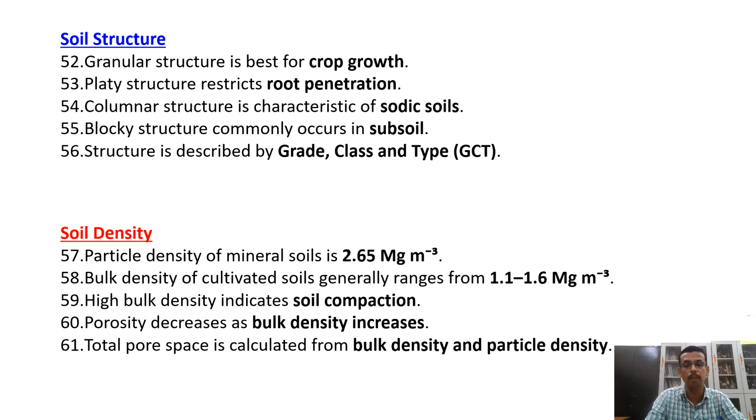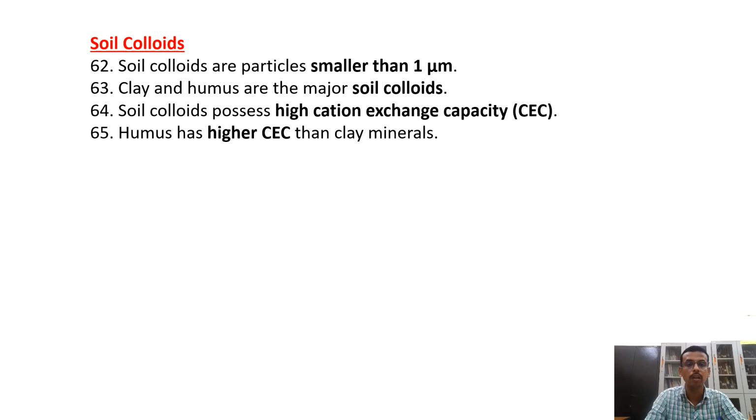Porosity decreases with increasing bulk density. Obviously, there is an inverse relation between specific volume and bulk density. Total pore space is calculated from bulk density and particle density. Then coming to soil colloids: particles smaller than 1 micrometer. Clay and humus are the major soil colloids.